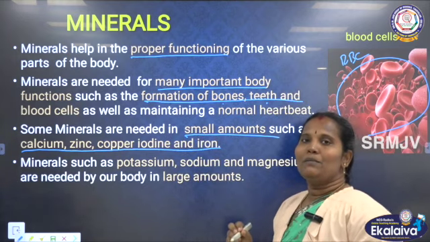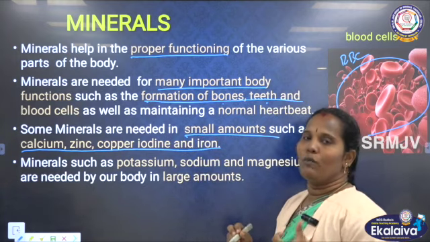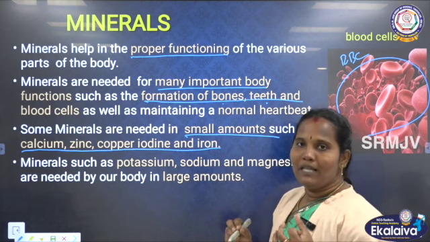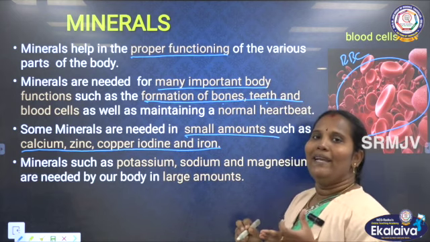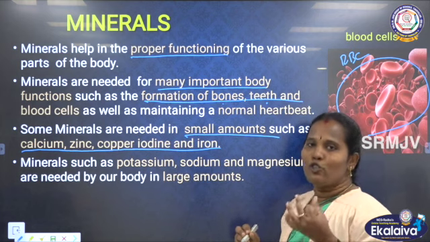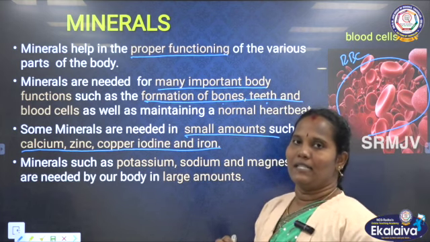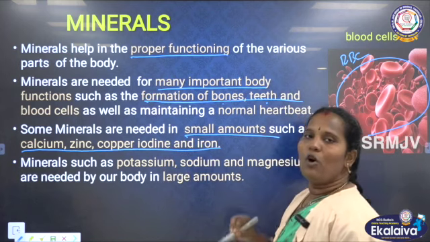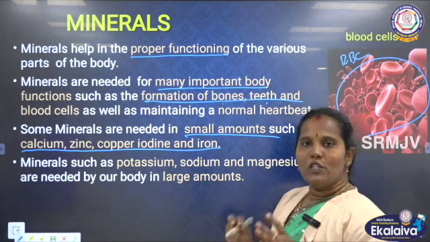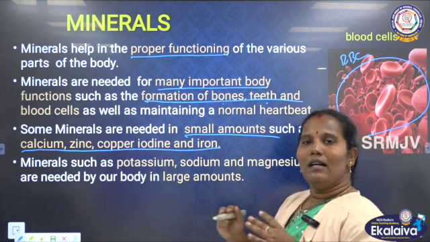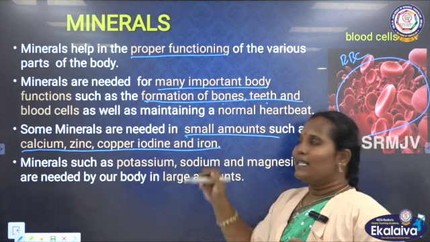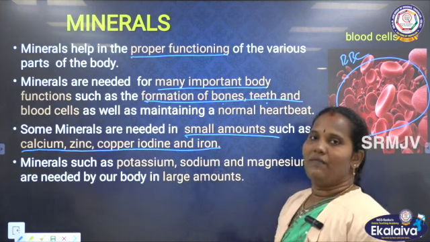Blood cells have hemoglobin. Hemoglobin means heme is a protein and globin is an iron particle. Both are joined together to make hemoglobin. It is in the red blood cells. As well as the bones: bones have bone marrow, and this bone marrow also has calcium. So these are all important for these three functions.